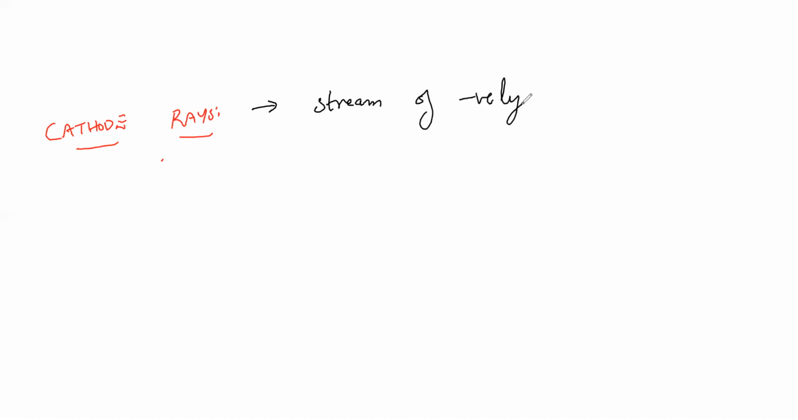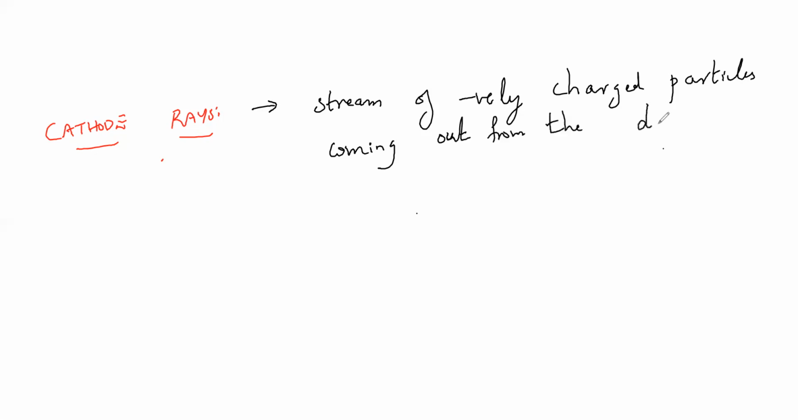Cathode rays. I'm going from scratch so that everyone knows what we're talking about, so that we get full marks in this. Cathode rays, we know what? A stream of negatively charged particles coming out from the discharge tube.